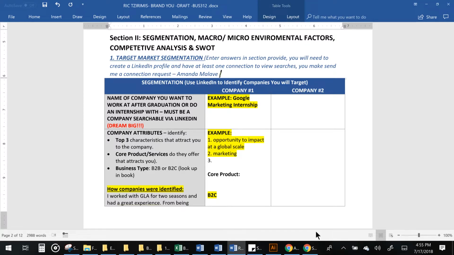Today we're going to go over section 2 of the brand new case, which is all about segmentation, macro and micro environmental factors, competitive analysis, and the SWOT. You'll need to have a LinkedIn account to be able to do this section.